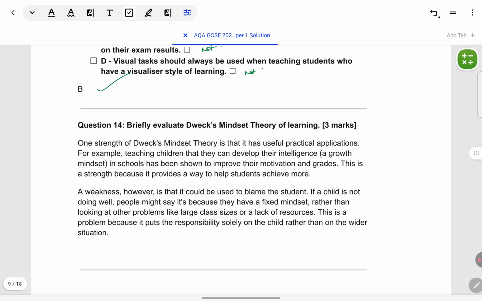In the paper, for the shading type of answers, they give you something like this. So make sure you shade it correctly, fully.